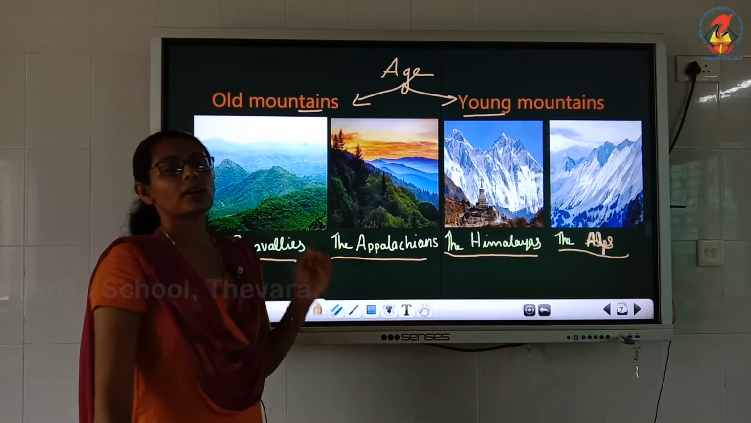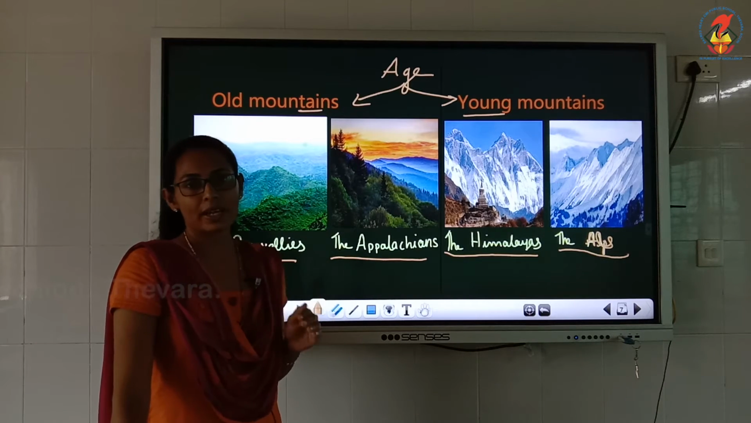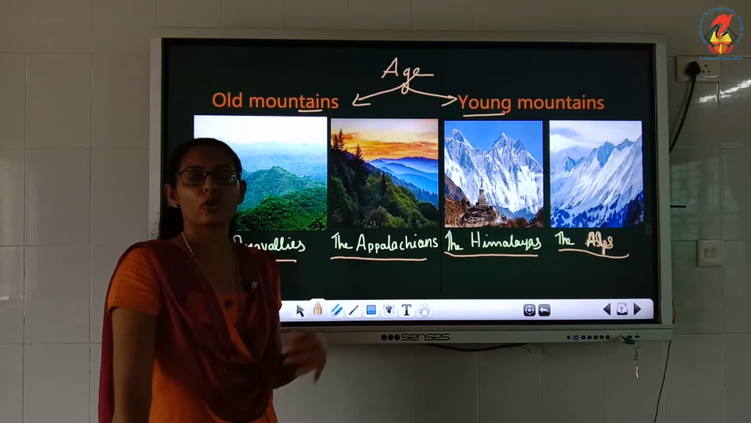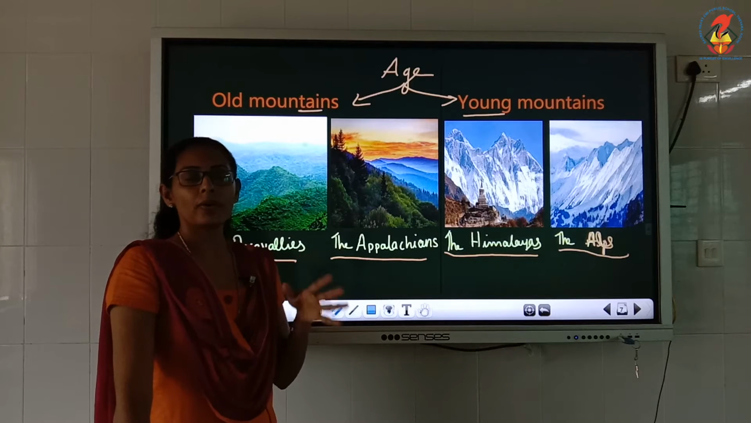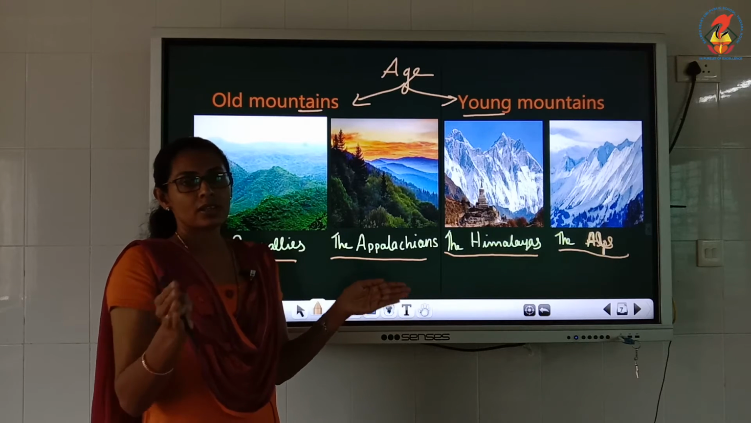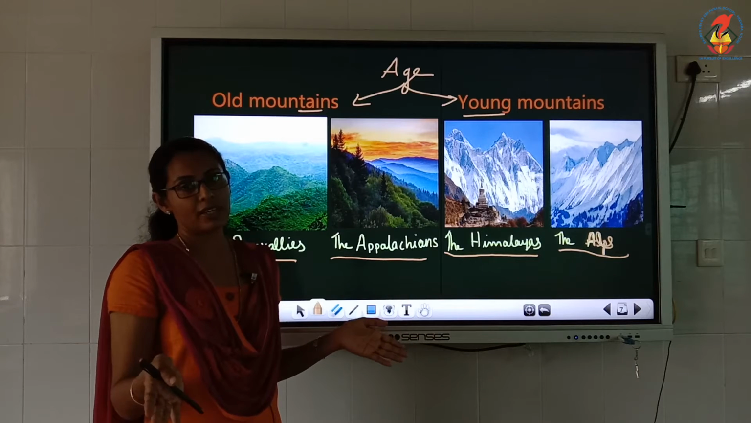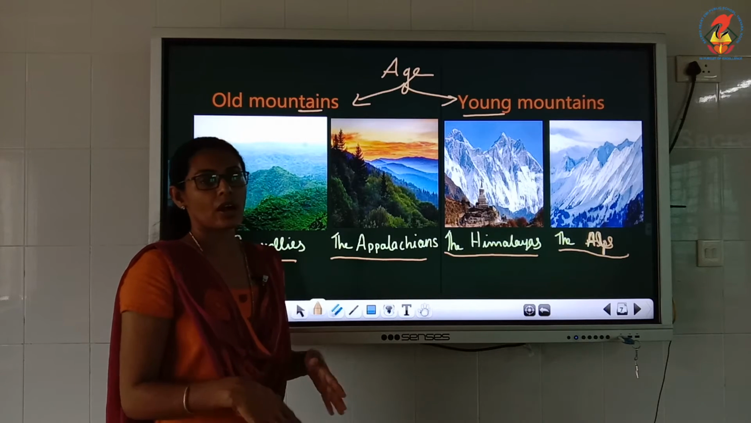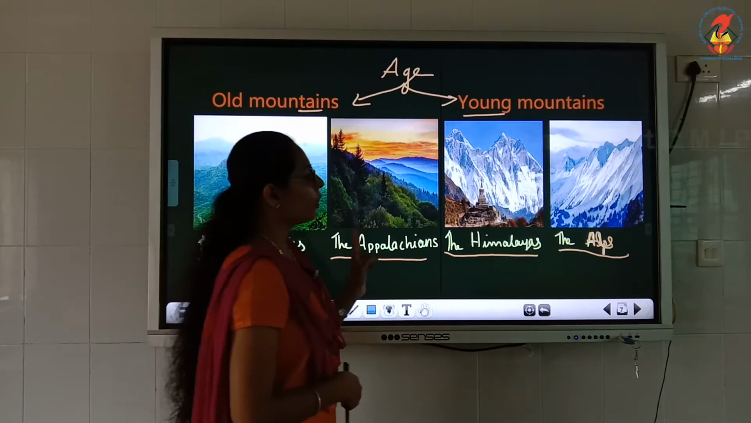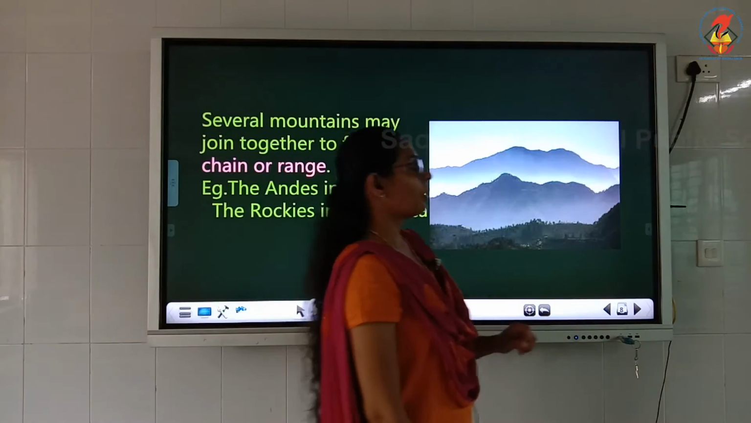Okay, so total land area is only 29%. Among the 29%, 20% is carried by mountains. And mountains are different in shape and also in their age. Shape and height are different on the basis of their age. On the basis of the age of the mountains, we have two divisions. One is old mountains and another one is young mountains.